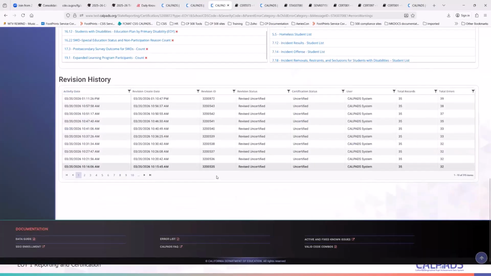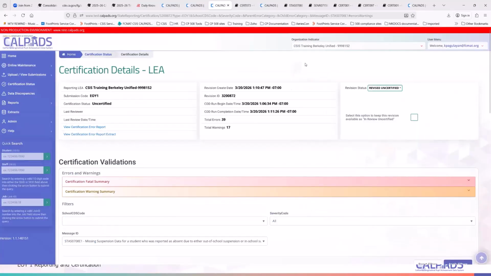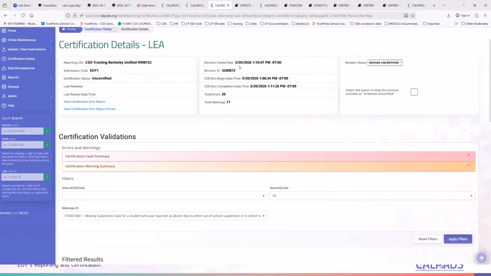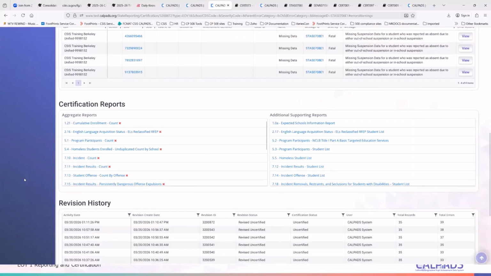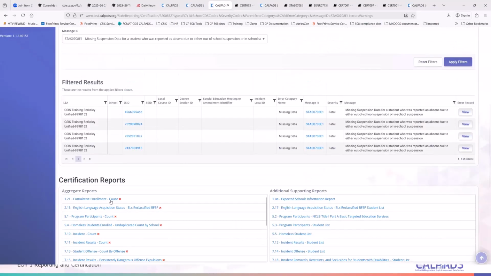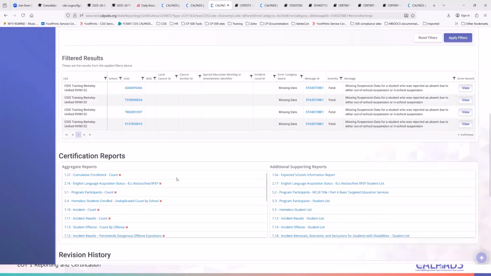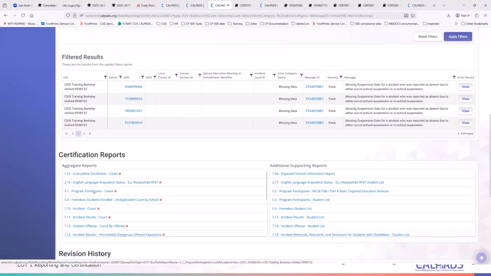Okay, so that summarizes the certification process. So now Nate will then discuss the different reports and the importance of each of these aggregate reports.